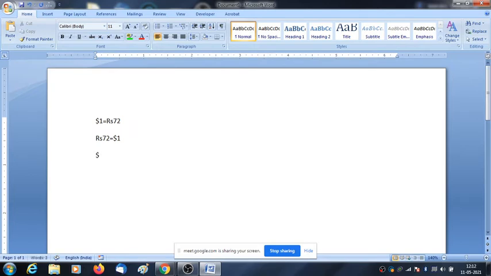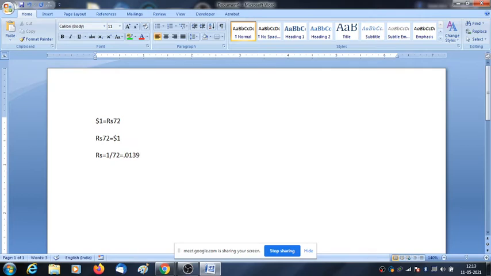So we can write rupee 1 equal to 1 divided by 72. 1 divided by 72 will be 0.0138, so rounded up to 0.0139.